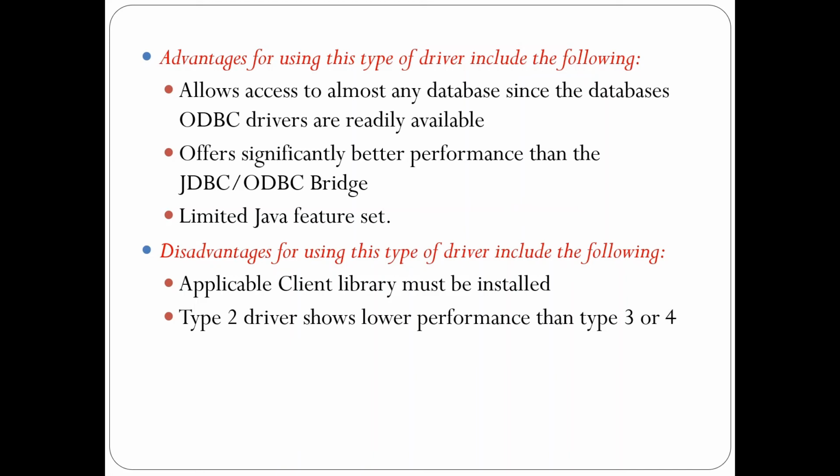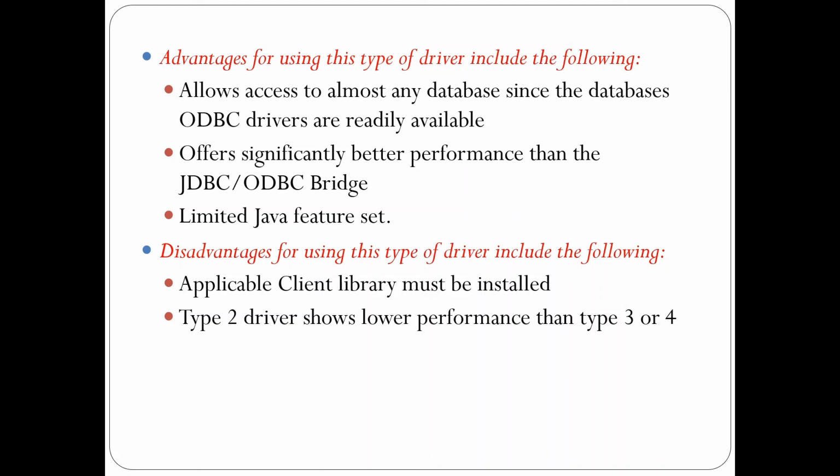The advantage for using type 2 driver is it allows access to almost any database, since the database ODBC driver is readily available on each client machine. The second advantage is it offers significantly better performance than the type 1 driver because the ODBC JDBC bridge has been eliminated, and it has more features as compared to the type 1 driver.